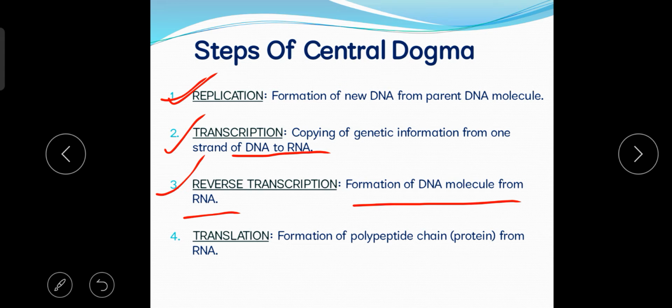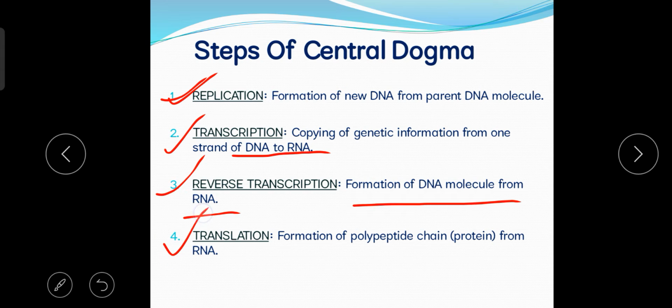And normally this reverse transcription process can be seen in some viruses. Okay, that means viruses, those living organisms which have an RNA genome, that means whose genetic material is RNA. Only in those specific types of organisms can this reverse transcription process be seen, in which DNA molecules are formed or produced from the RNA strand. Okay, so this is called reverse transcription.